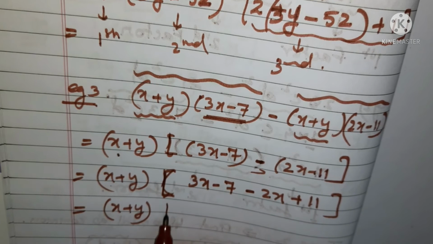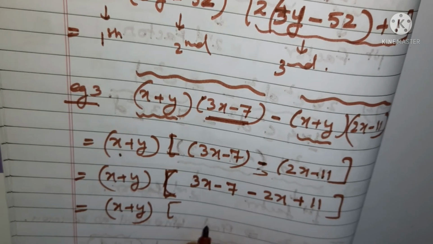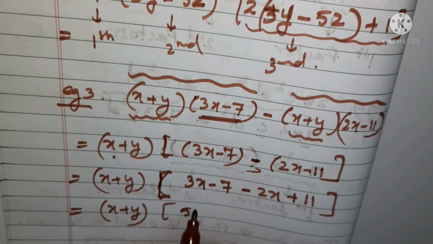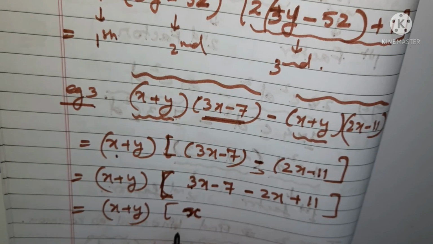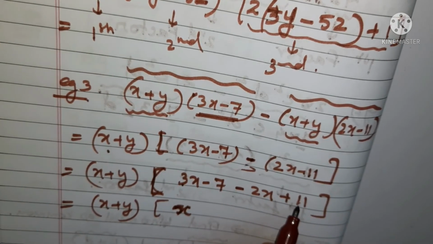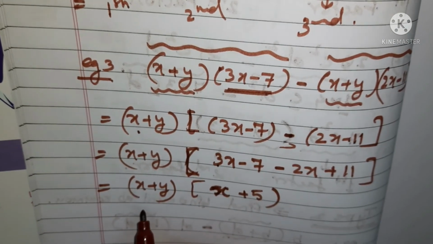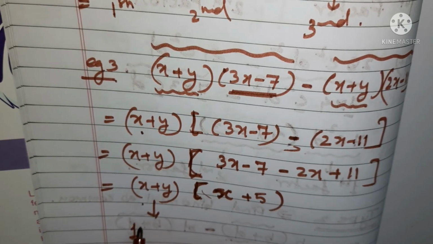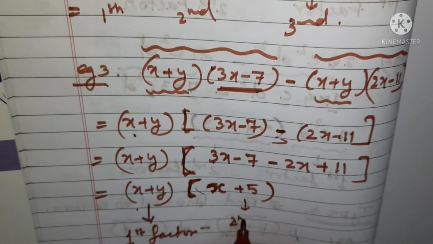Okay, now what are you going to get here? This is 3x, this is 2x, isn't it? So how much will it give you? It is giving you 5x. Okay, 3x plus 3x minus 2x you are getting is x, because this is plus 9, this is minus 2x, so you will get x. And what else is there? This is plus 11, this is minus 7, so plus 5. So you are getting here x plus y and x plus 5. These are the two factors which you are getting here. So this is the first factor and this is your second factor.